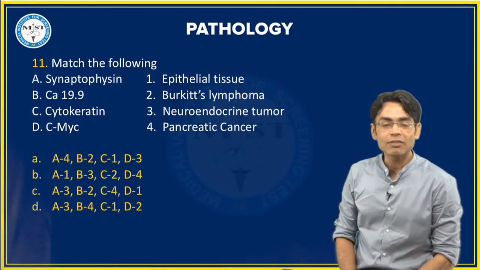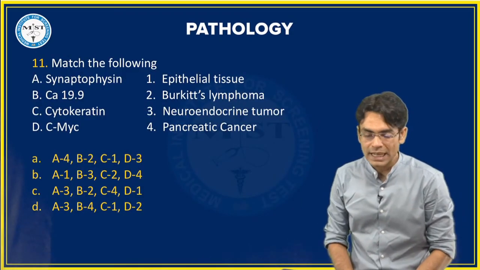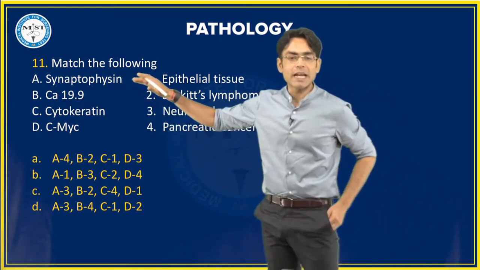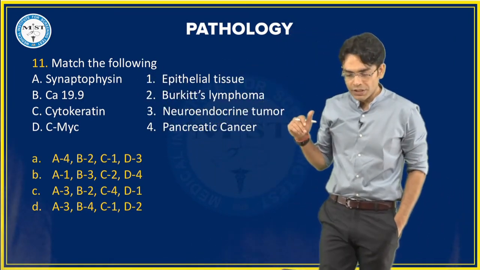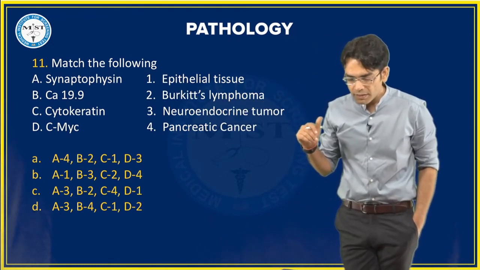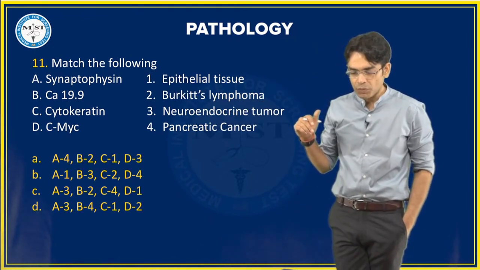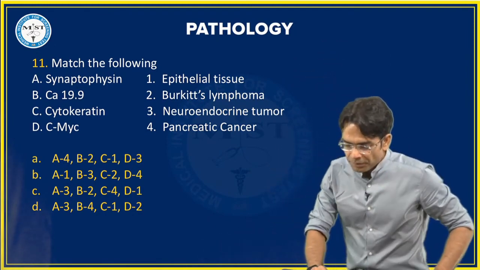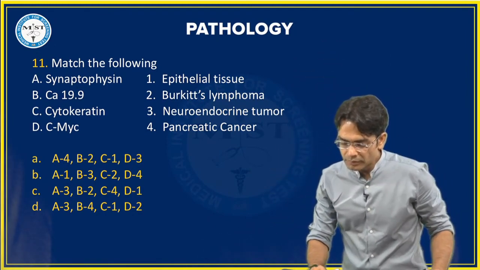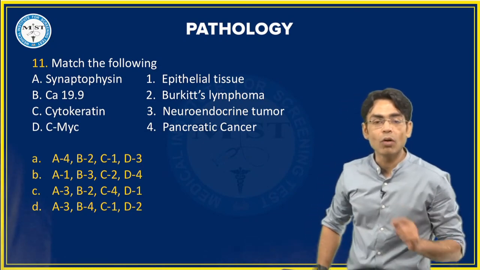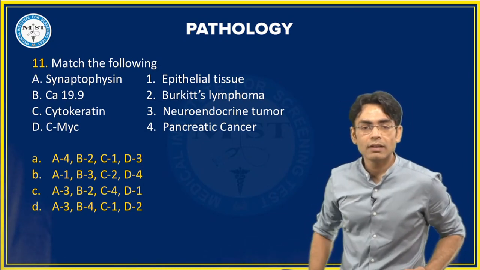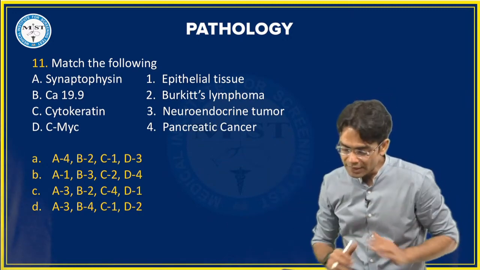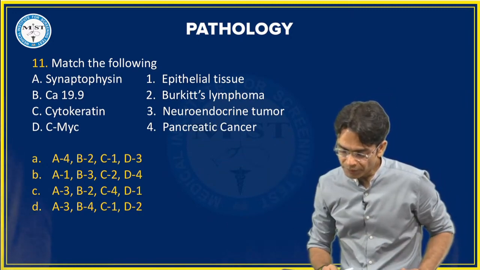चलिए, match the following. Question number 11. Synaptophysin. देखो बेटा, ये match करना है अपने को. What is synaptophysin for? So let's talk about this. Synaptophysin for which one? CA19.9 is for what? Cytokeratin is for what? And c-MYC is for what?